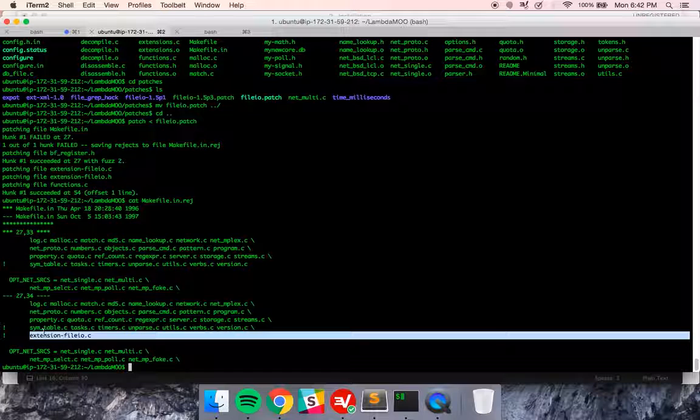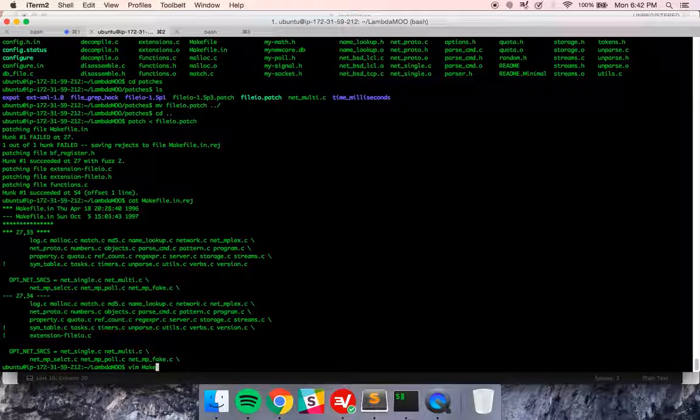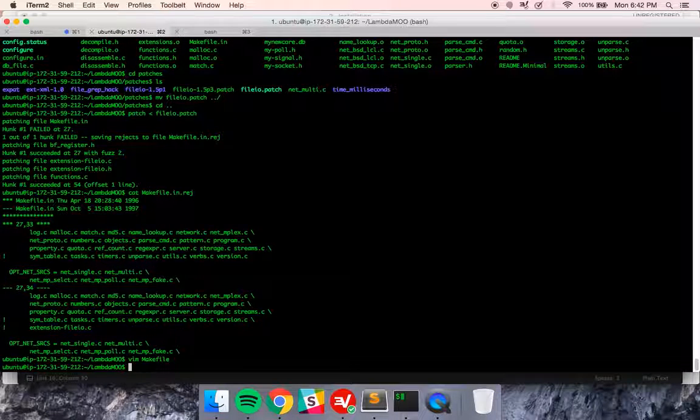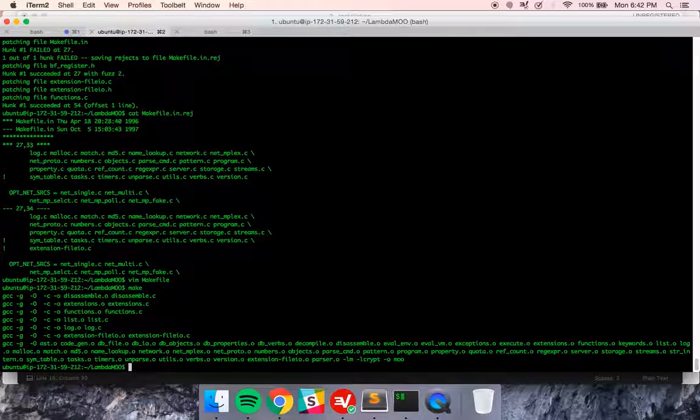Basically we just need to add this to the makefile. So I'm just going to do that manually. And then we will run make again. Let's see if that works. Okay, so that did work. So if all has gone well, our file IO patch should be included.